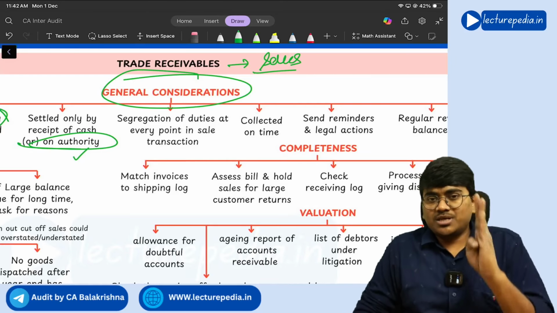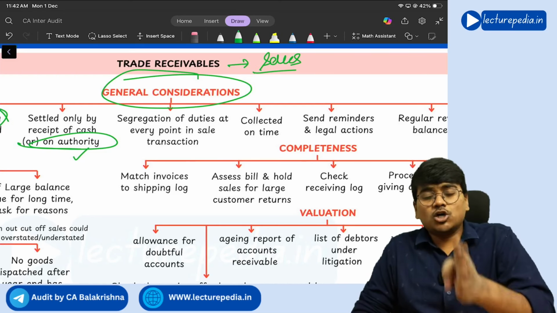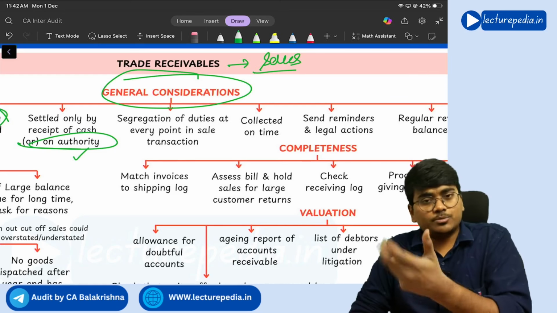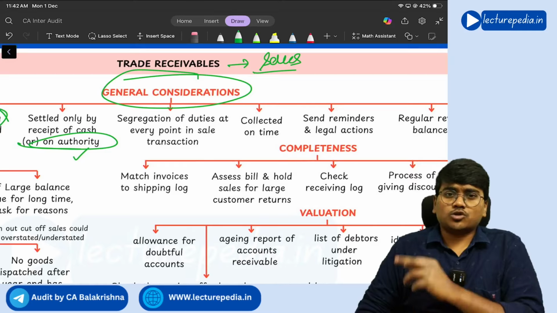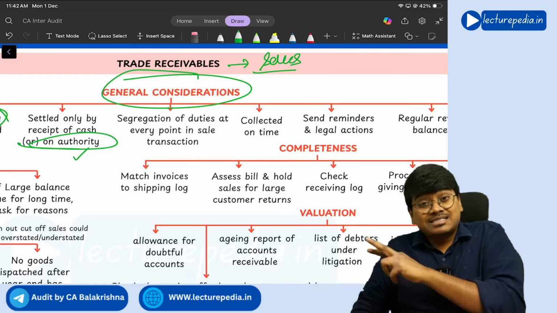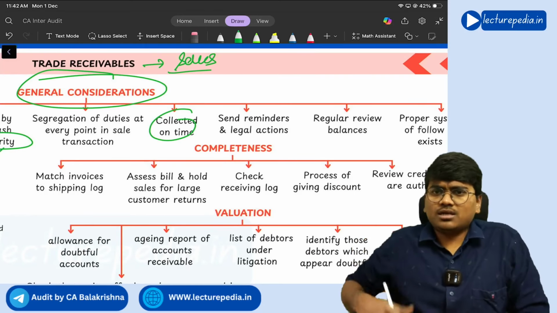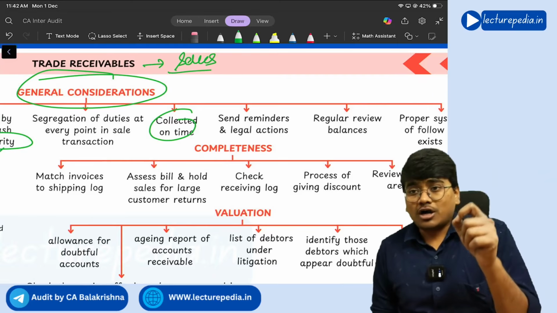The complete sale transaction should not be executed by a single employee only. Speaking with the customer should be done by the sales department. Next, handing over goods should be done by another person, collection of payment by another person, and making entries in the books of account by another person. Like this, duties have to be segregated. Getting it?